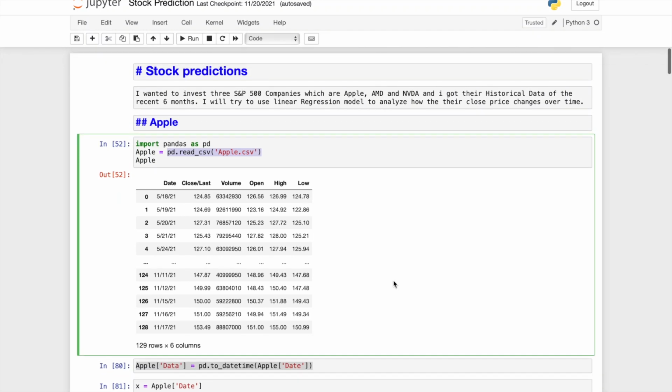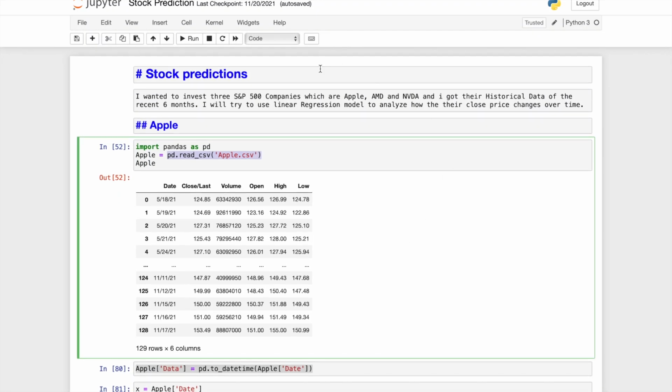Hi, this is Zikong. I'm going to show you guys how I use machine learning to predict the stocks. I chose 3 companies from the S&P 500, which are Apple, AMD, and Nvidia, and I got their historical data for the recent 6 months to predict their stock price in the future.